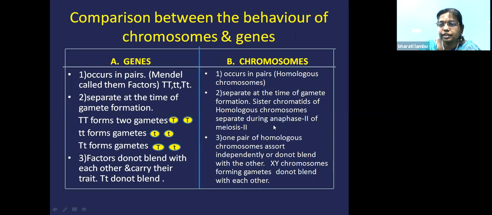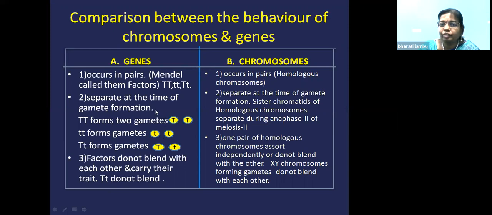In your 10th class, you have learned about meiosis 2. In meiosis 2, anaphase 2 shows that the sister chromatids are separating by splitting of the centromere. That means after the crossing over has occurred, the sister chromatids will enter into the gametes. Likewise, here also, during the gamete formation, the alleles will enter into the gametes.